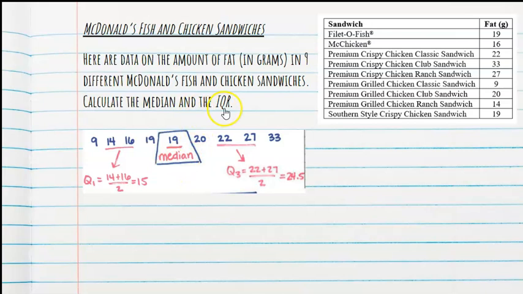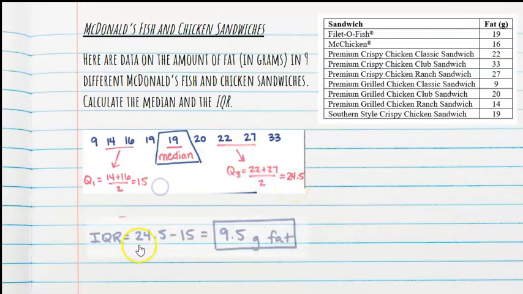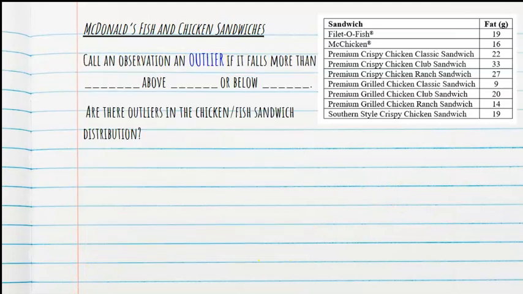Then it says find IQR. Well, to find IQR, I have to know Q1 and Q3. So Q1, I'm sorry, is the middle of the lower 50%. So I find the center. Now, that's an even number, so I take the center 2 and average them. So my Q1 is a 15. Same thing with Q3. It's the middle of the higher 50% of the data. So I take the center 2 and average them. I get 24.5. So to calculate IQR, I take those two values, 24.5 minus 15, and I get an IQR of 9.5 grams of fat. That's all I got to do on that problem.